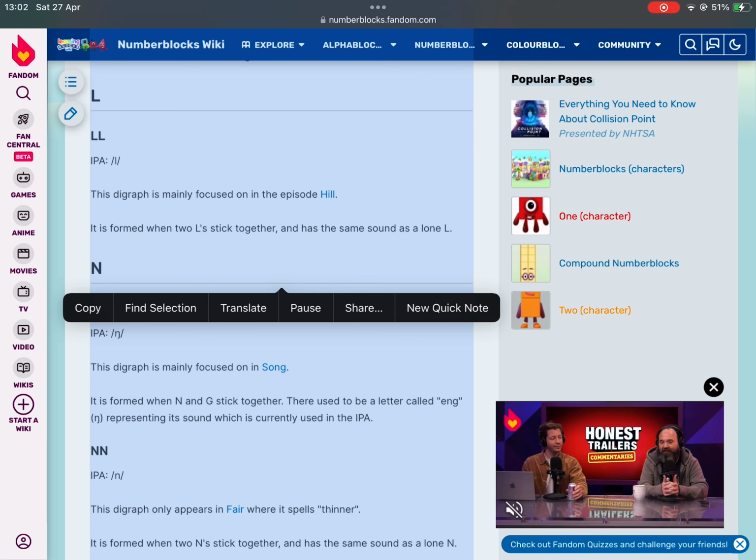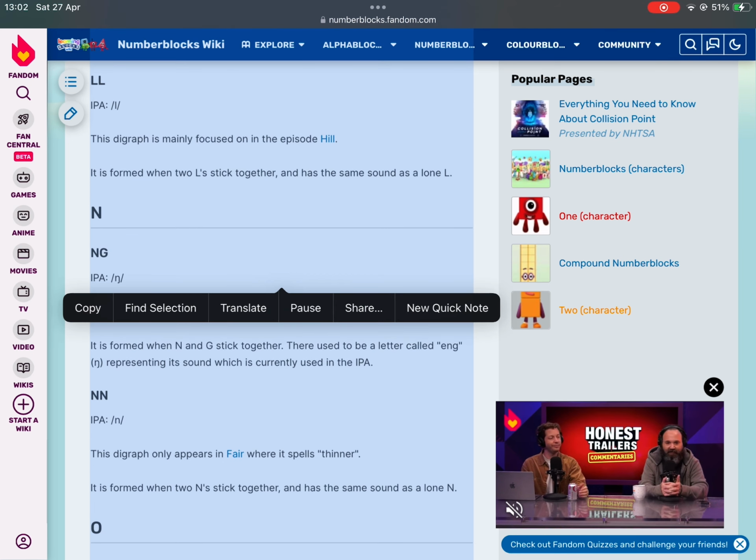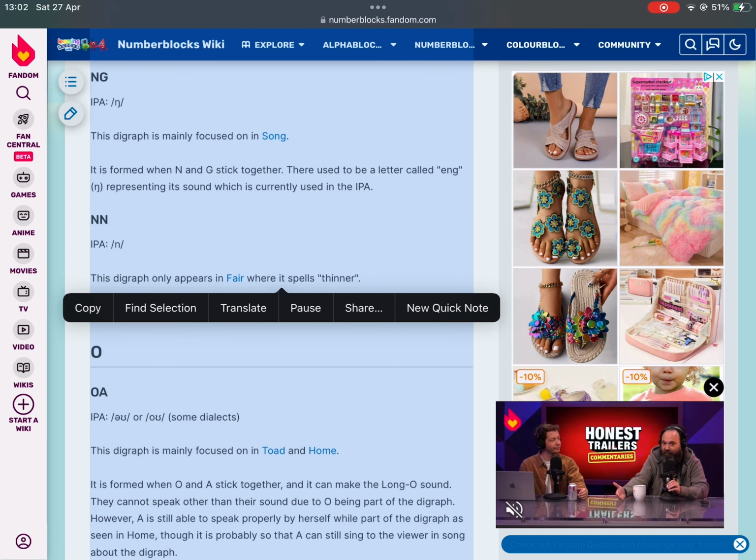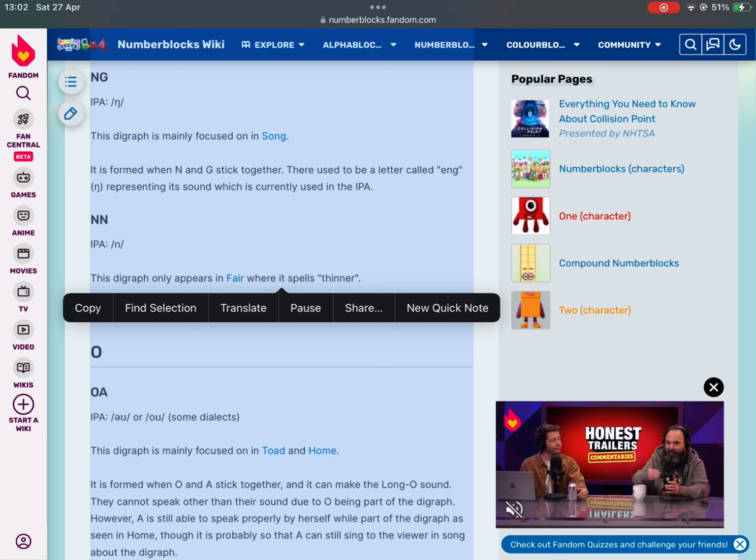It is formed when two L's stick together, and has the same sound as a lone L. NG, Ang. This digraph is mainly focused on in Song. It is formed when N and G stick together. There used to be a letter called Ang, representing its sound which is currently used in the IPA, ŋ.